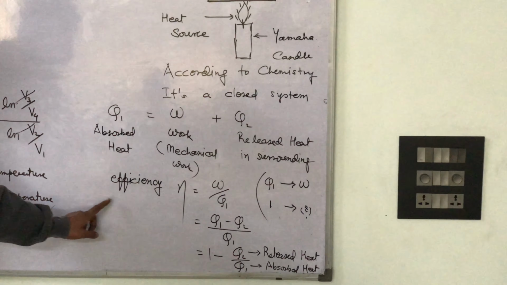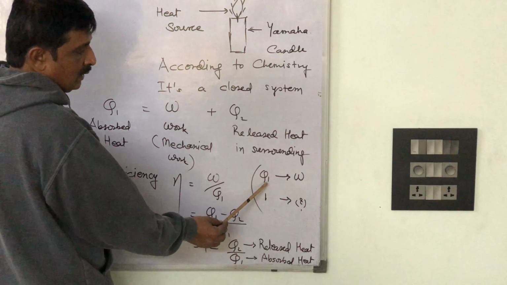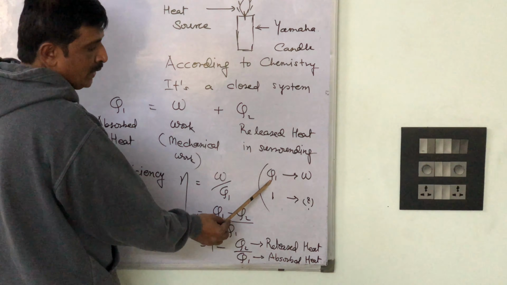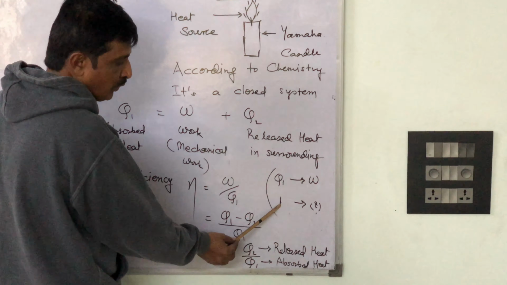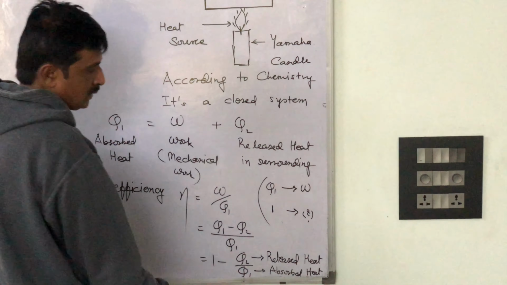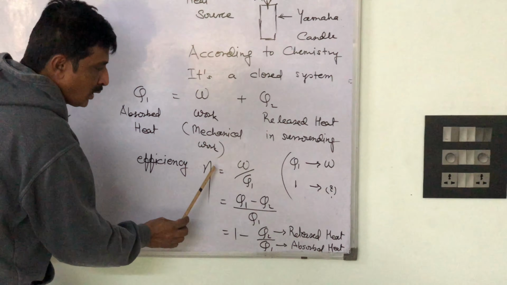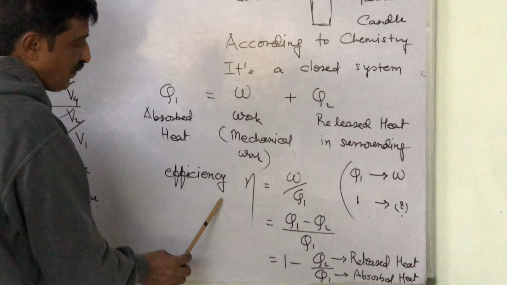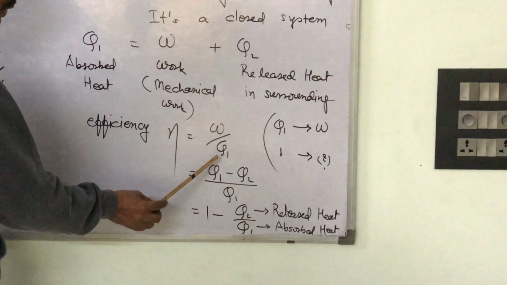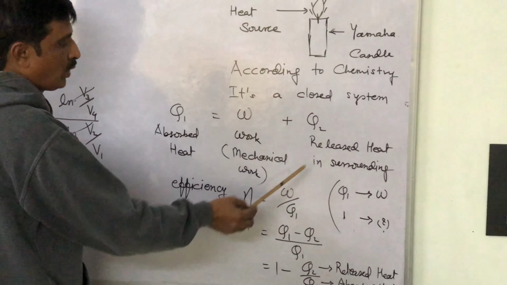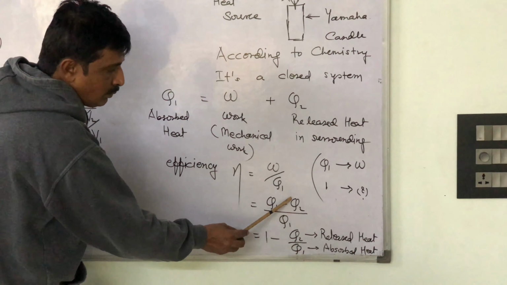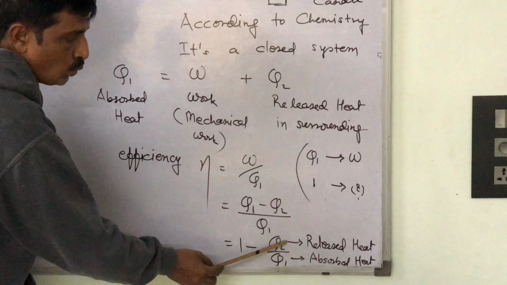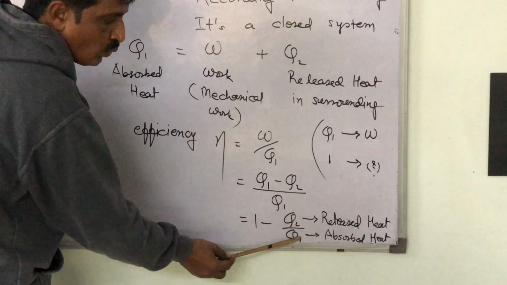So efficiency of heat engine is, after absorbing Q1 heat, we have W work. So for 1 unit absorbed heat, how much work? The question mark stands for efficiency. So efficiency of heat engine is W by Q1. But what is W? So Q1 minus Q2 by Q1. So Q1 by Q1 is 1 minus Q2 by Q1. Q2 is released heat and Q1 is absorbed heat.